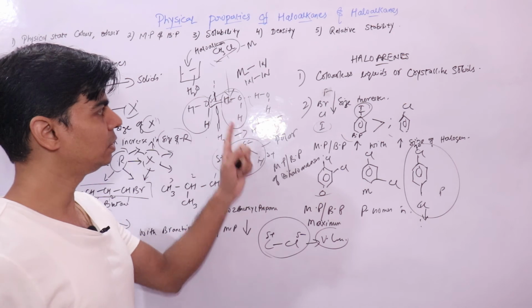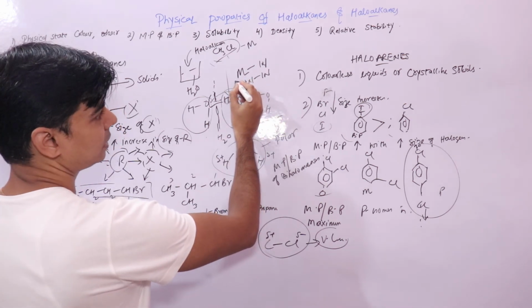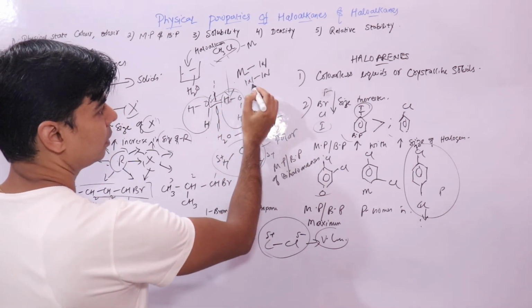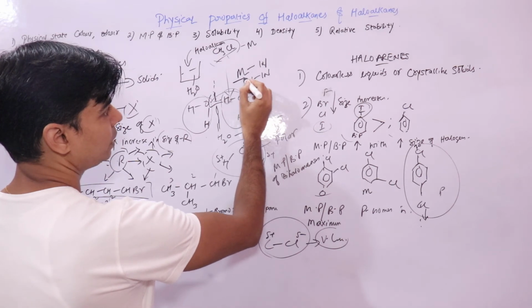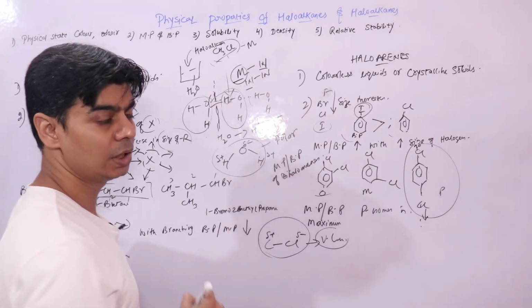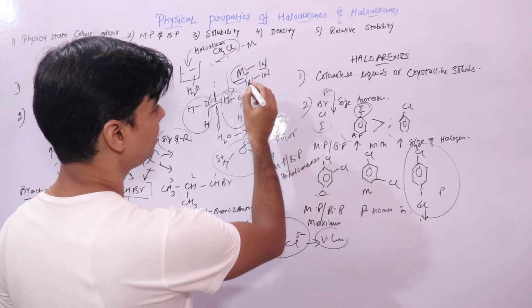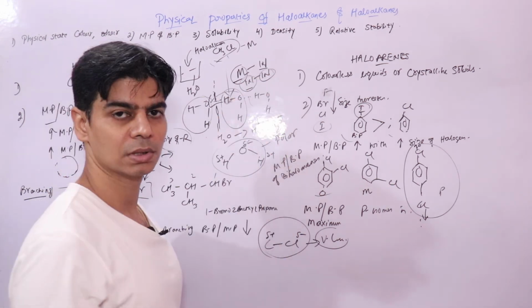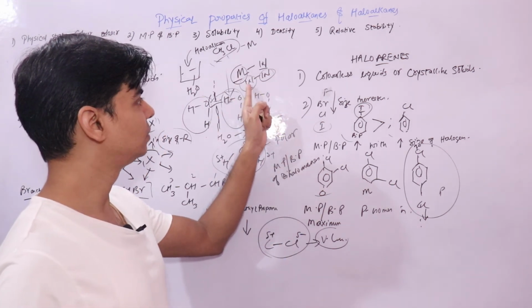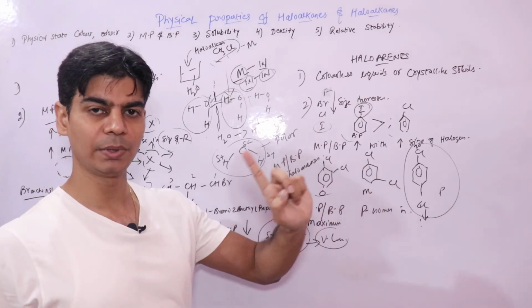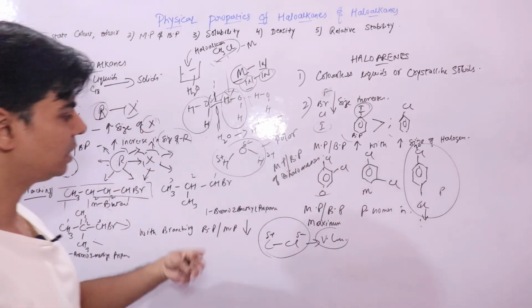And they would be able to interact only when the interactive forces between water and haloalkane or haloarene are the same as between water molecules, but their interaction with water molecules is not the same as between water molecules, right? So they are insoluble in water.